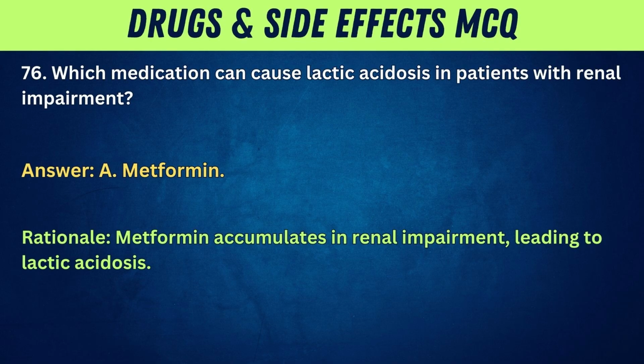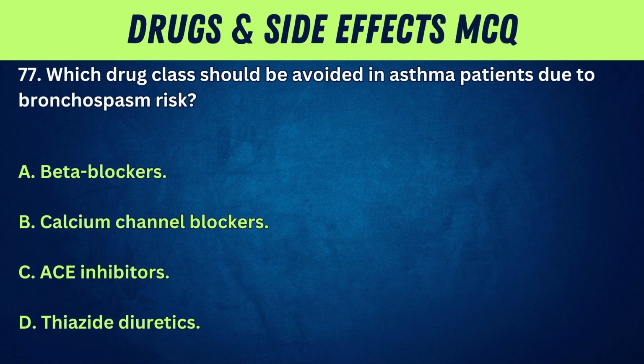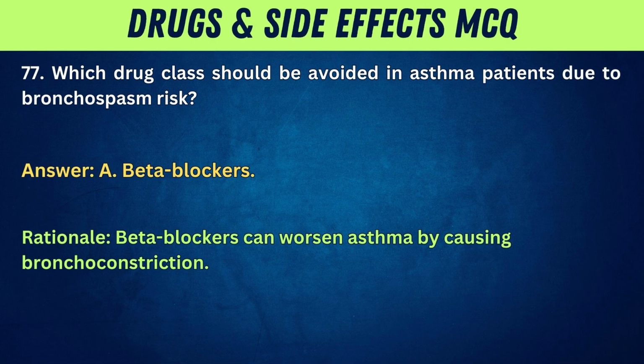Rationale: metformin accumulates in renal impairment, leading to lactic acidosis. 77. Which drug class should be avoided in asthma patients due to bronchospasm risk? A. Beta blockers. B. Calcium channel blockers. C. ACE inhibitors. D. Thiazide diuretics. Answer: A. Beta blockers. Rationale: beta blockers can worsen asthma by causing bronchoconstriction.